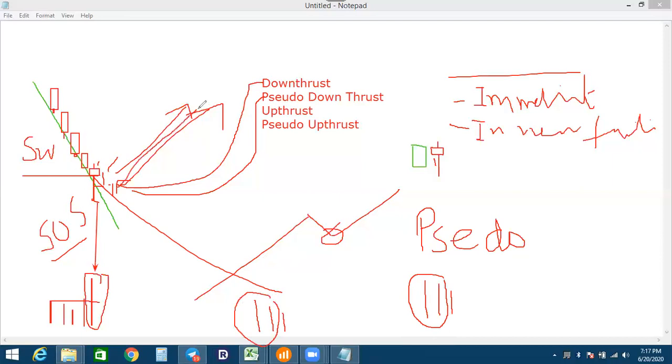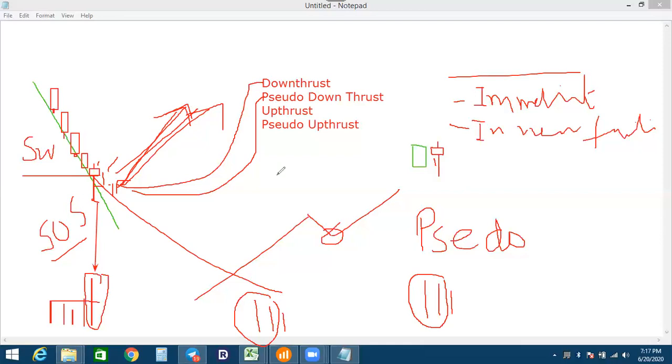The trend will change. The symbol is same. There is no change in the symbol. The shape is same. Down thrust shape is same. But two concepts are changed. The one concept, the ultra high volume you will find, and the other concept, you will find this candle with low volume from the previous two candles. The market will change the direction. Down thrust, pseudo down thrust.